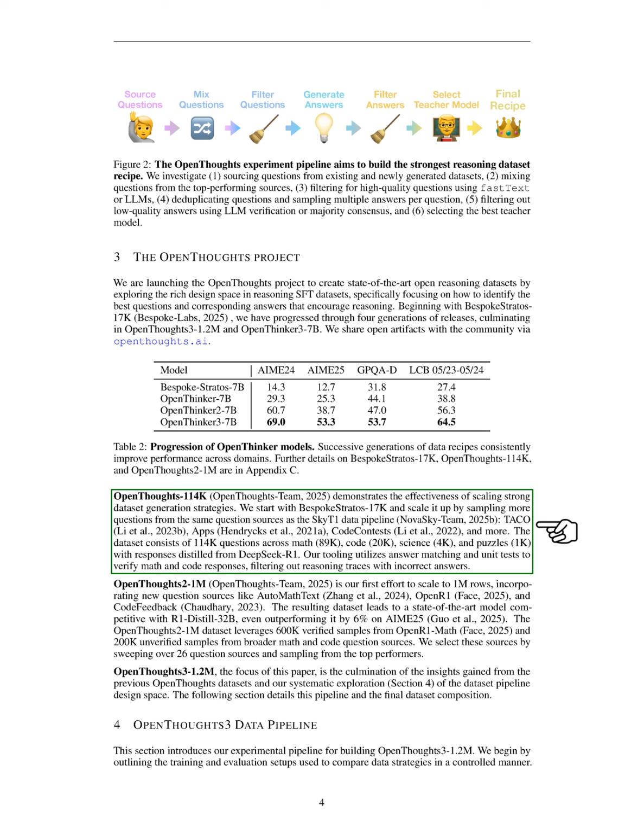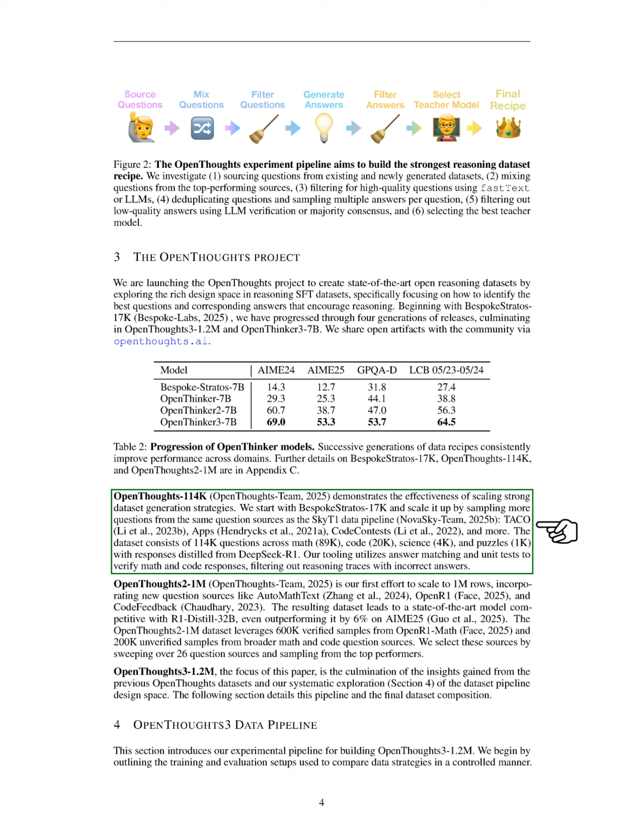We share our findings with the community, and OpenThoughts-114K showcases the benefits of scaling effective dataset generation strategies. We started with BespokeStratos-17K and expanded it by sampling more questions from sources like Taco, APPS, and CodeContests. This dataset includes 114,000 questions across various subjects: 89,000 in math, 20,000 in code, 4,000 in science, and 1,000 in puzzles, with answers derived from DeepSeek R1.